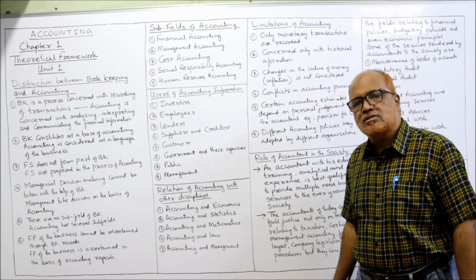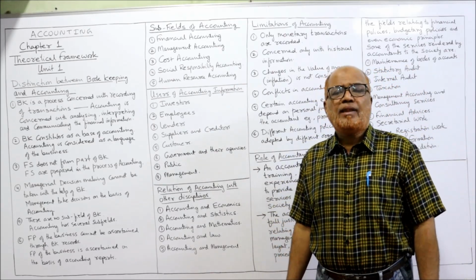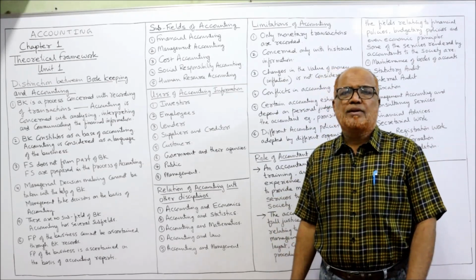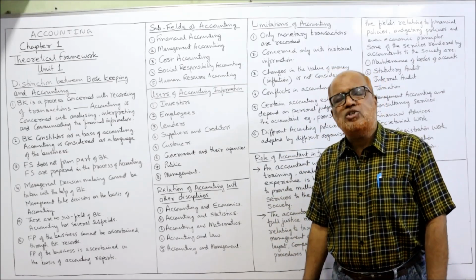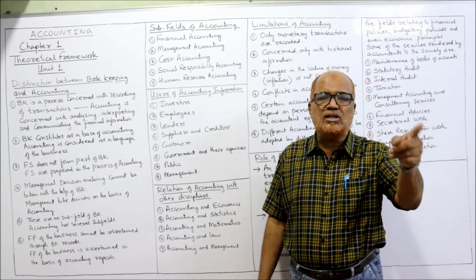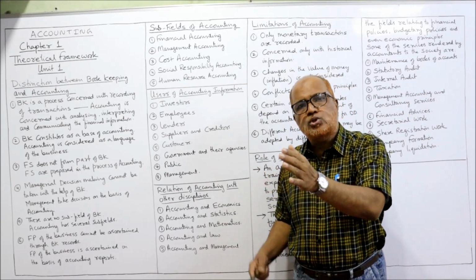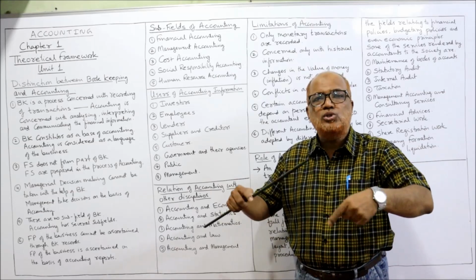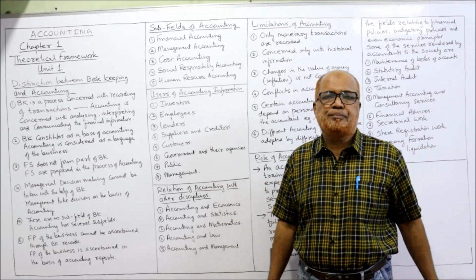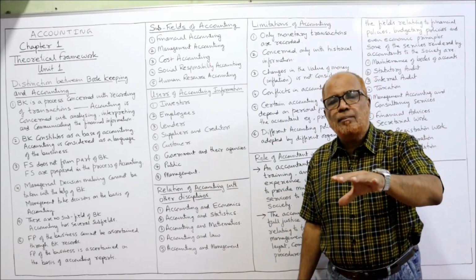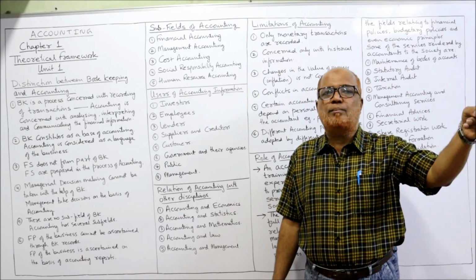Next come customers. There are many capital goods customers. For example, ABC company will purchase raw material from XYZ company. So XYZ company is the supplier of goods to ABC company, which uses the goods in its production. Now, ABC company depends on XYZ company.